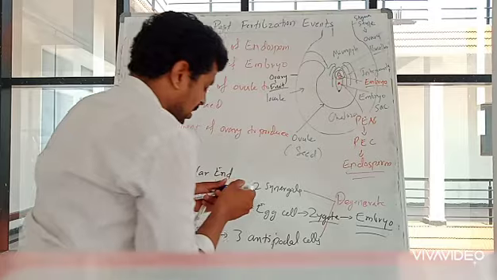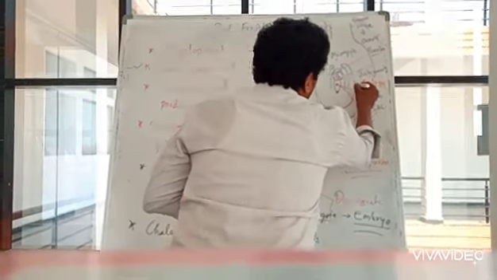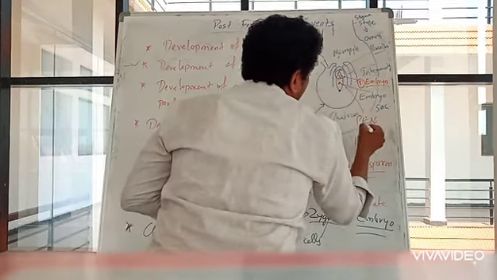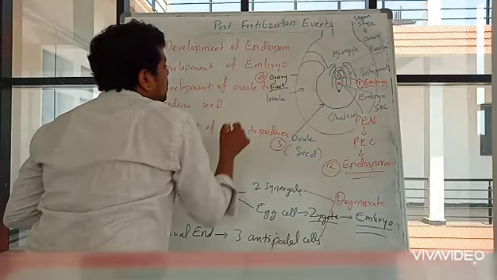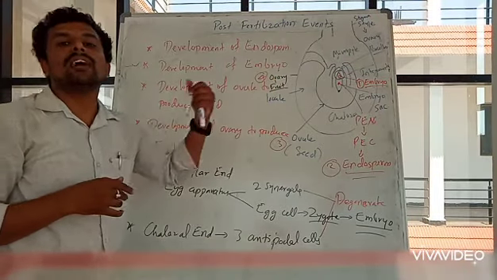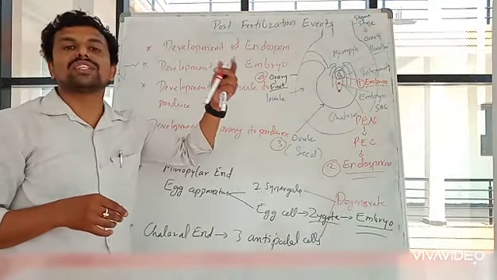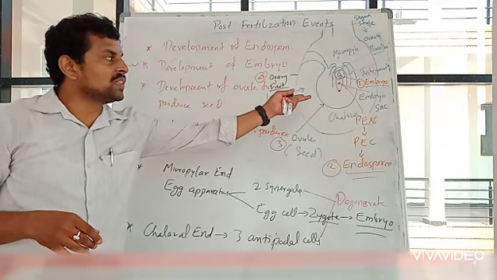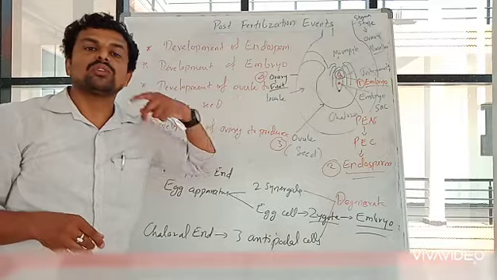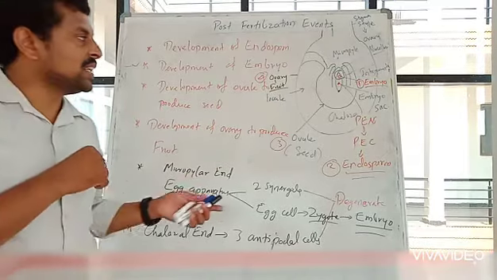Okay. So what are those? First one is embryo, and the second one is endosperm. Third one is ovule to seed, and the fourth one is ovary. So these parts will develop. Okay, it will lead to the formation of fruit, seed, and the parts of the seed. Parts of the seed means embryo and endosperm. So those things we will try to study.